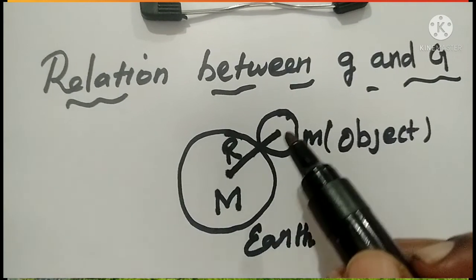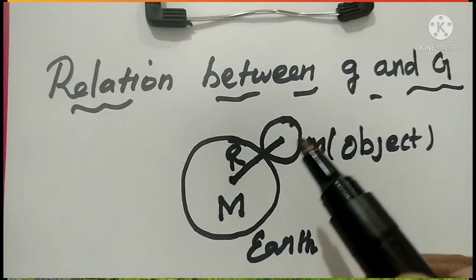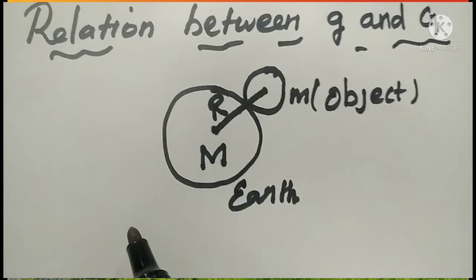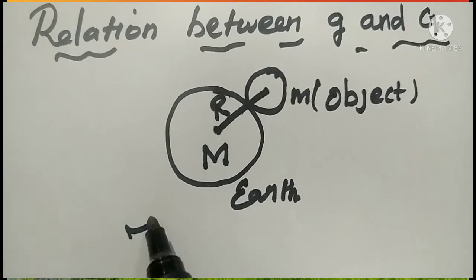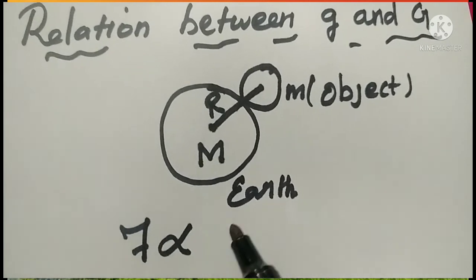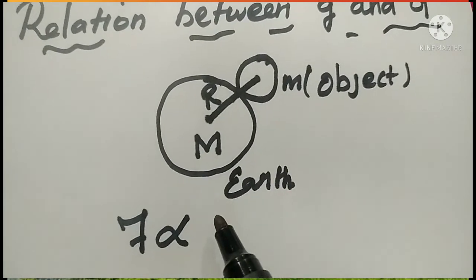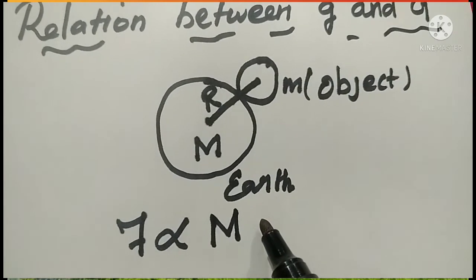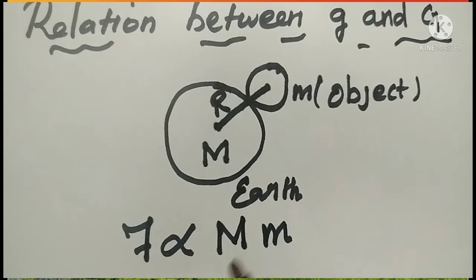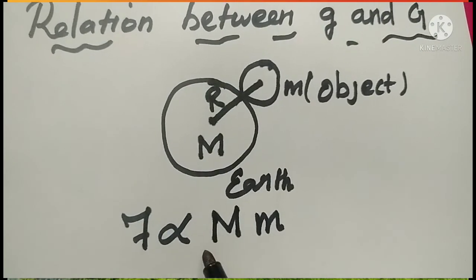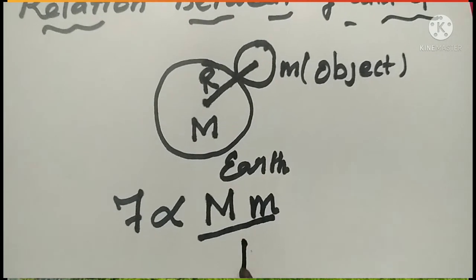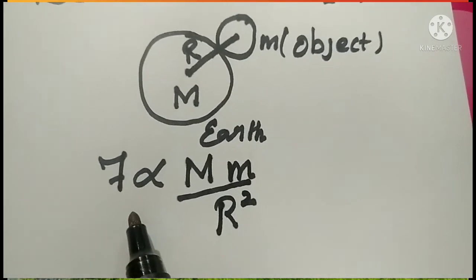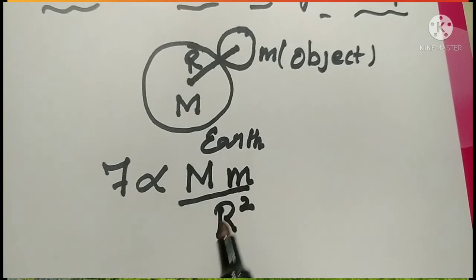Now in between the earth and the object, a force is exerted, isn't it? According to Newton's law of gravitation, the force is directly proportional to the product of the masses, here the mass of the earth and the mass of the object, and inversely proportional to the square of the radius of the earth. So F is proportional to capital M small m by R square.